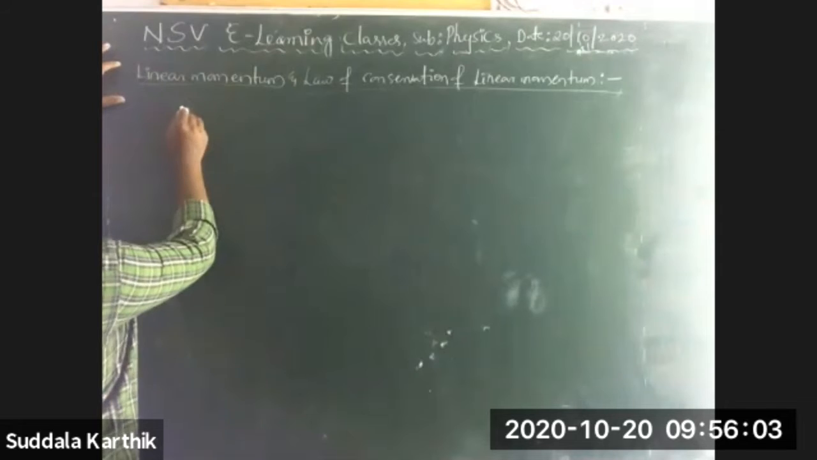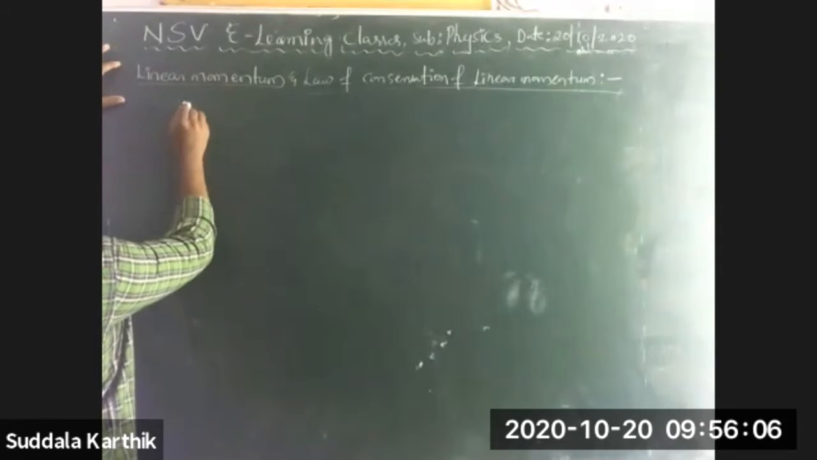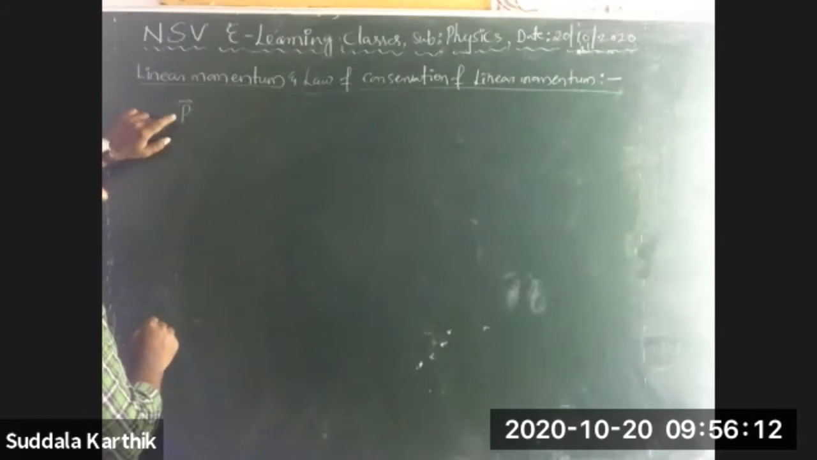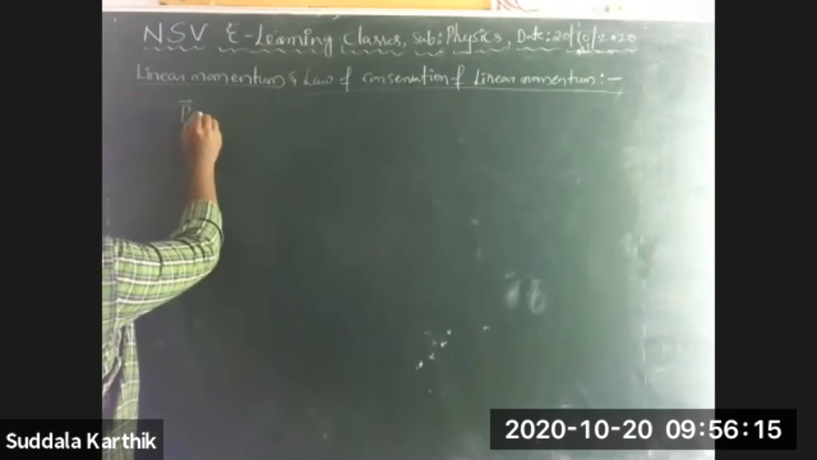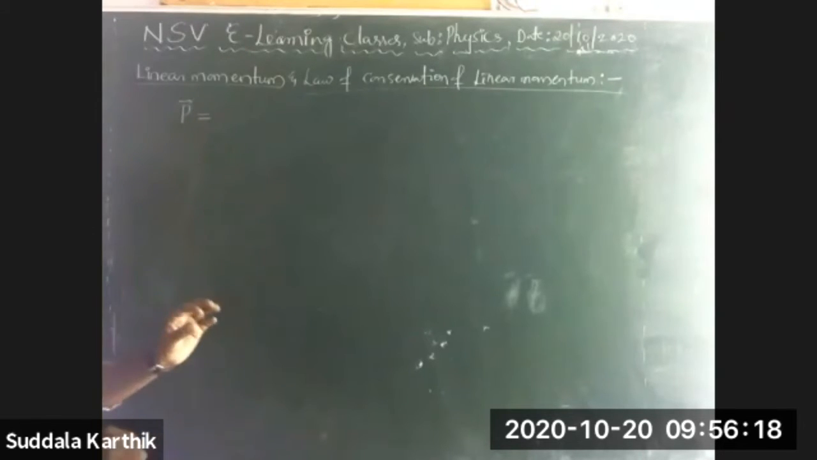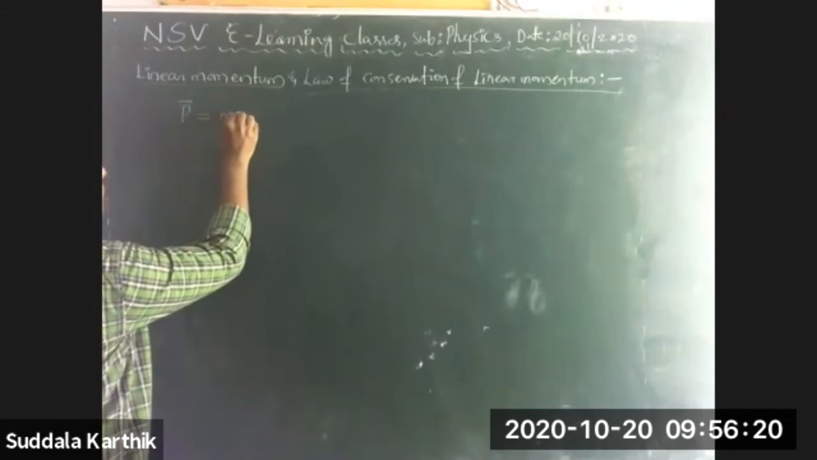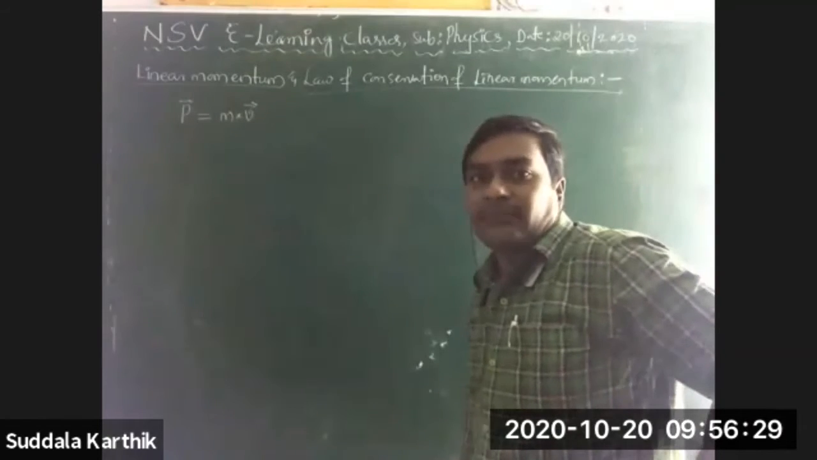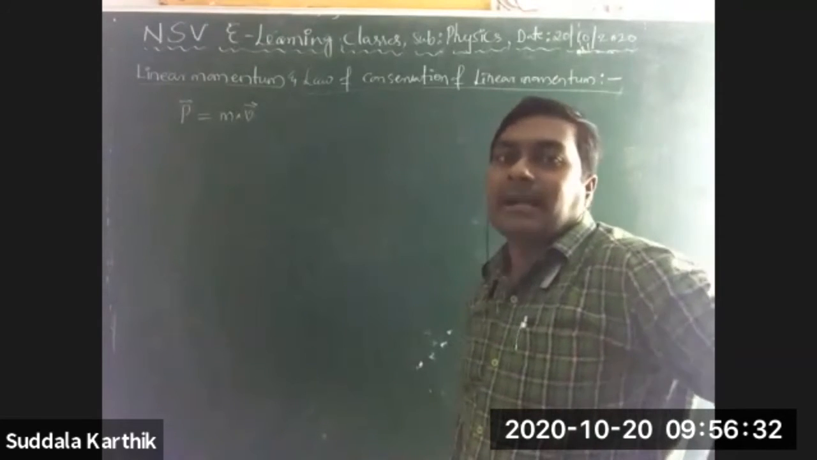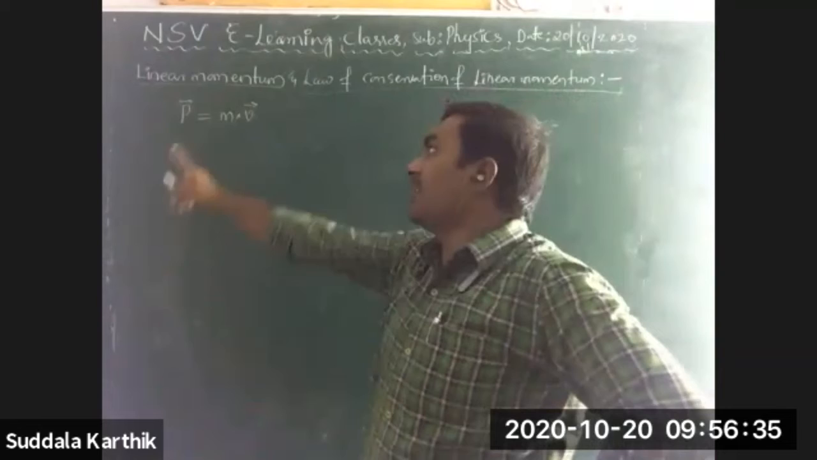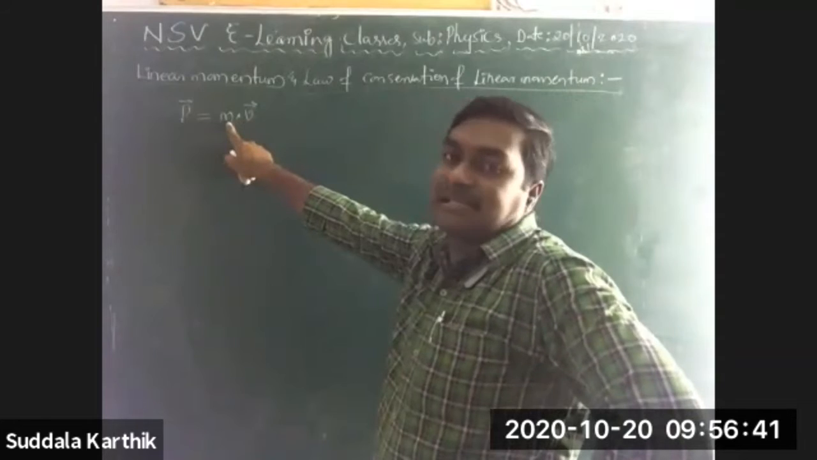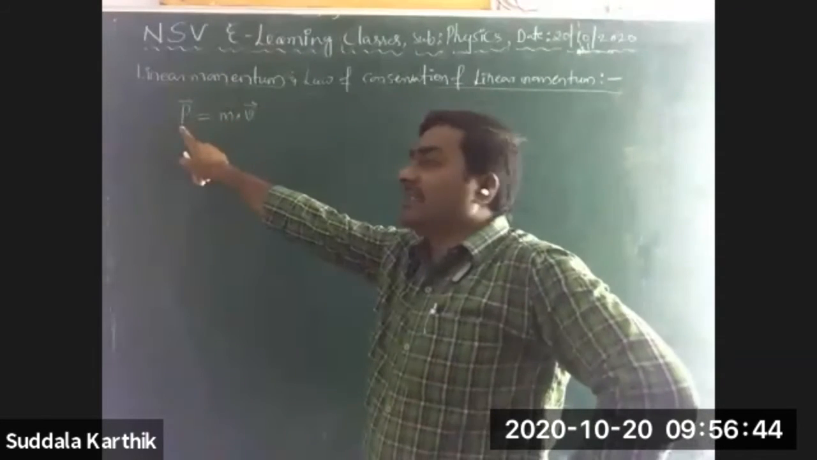This is linear momentum, Nana. The symbol for linear momentum is P bar. The definition of linear momentum is simply the product of mass and velocity. The product of mass and velocity is called linear momentum. Here we are multiplying the vector V bar with the scalar mass m. That's why you are getting a vector, Nana.